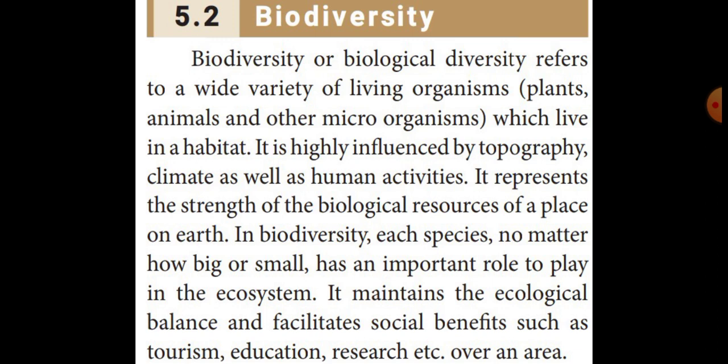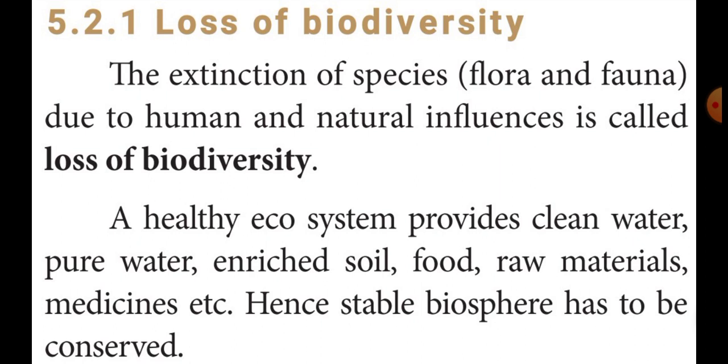Then the last topic is the loss of biodiversity. Now listen here. The extinction of species, like flora and fauna, due to human and natural influence is called the loss of biodiversity. Because of deforestation through human activities, nowadays most of the forest areas, agricultural fields, ponds, lakes, etc. are converted into industrial areas. Because of that, we are losing biodiversity.